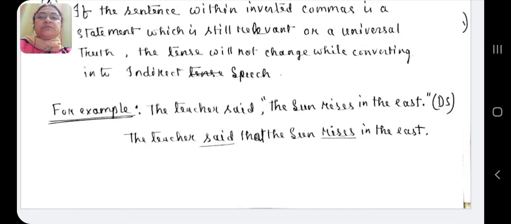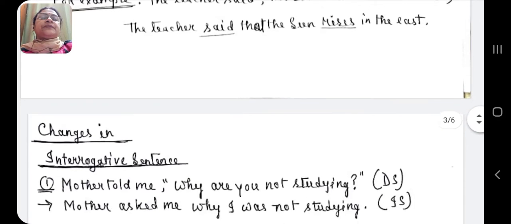Said is the reporting verb which is in past tense, but the sun rises in the east is in present tense because it is a universal truth. And this, while converting into indirect speech, will remain in present tense only. So the sentence will be: The teacher said that the sun rises in the east.